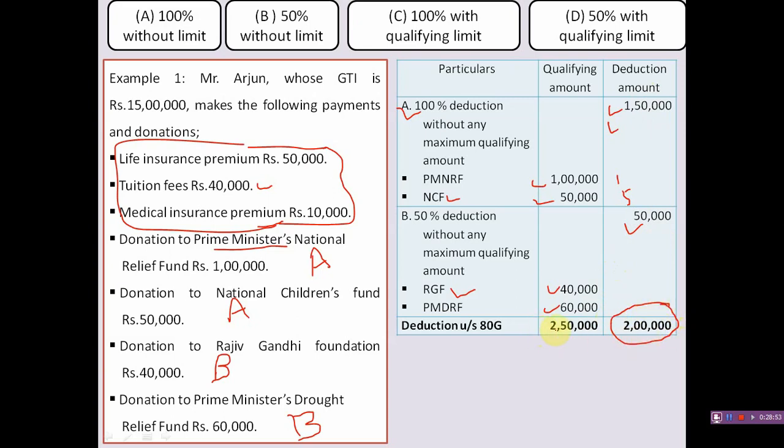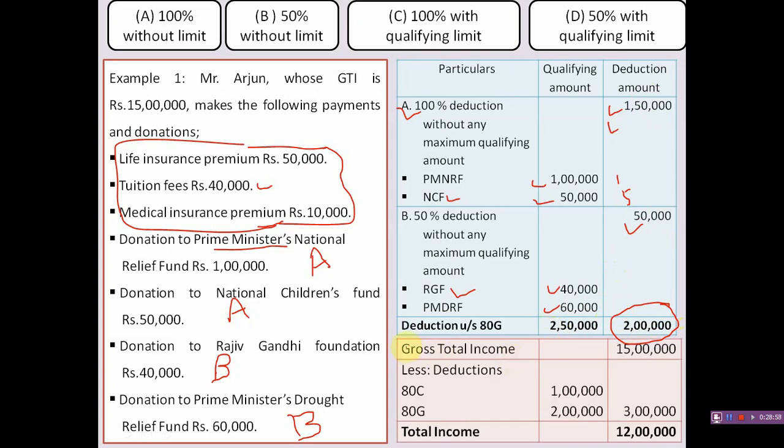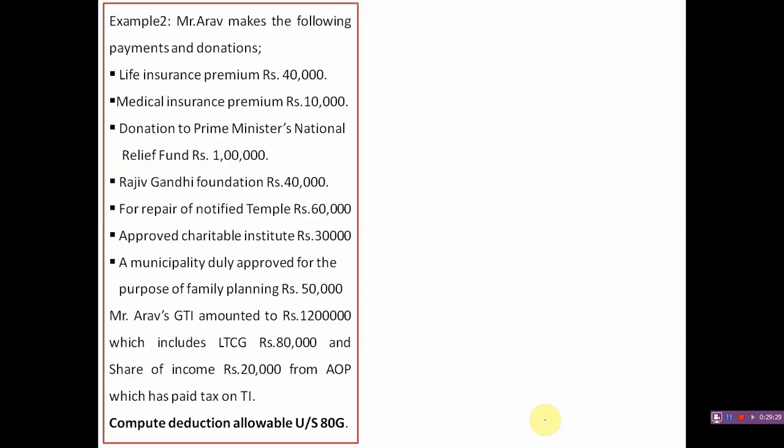Qualifying amount is 2,50,000. If you wish to compute the total income, then it will be gross total income 15 lakh as given, less deductions under 80C 1 lakh, that is, under 80C 50,000, 40,000 and 10,000, and under 80G just calculated 2 lakh. So total deduction under 80C to 80U to Mr. Arun is 3 lakh. So total income of Mr. Arun is 12 lakh. Okay, let us have one more example.